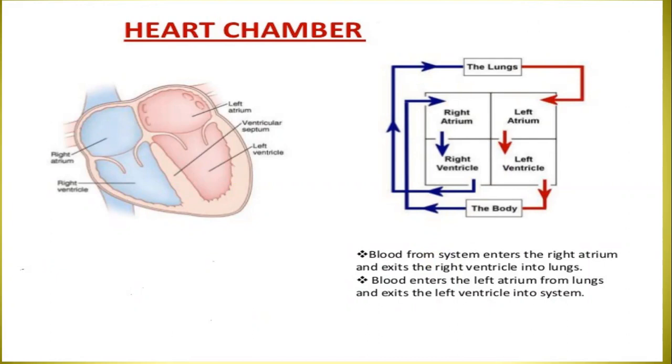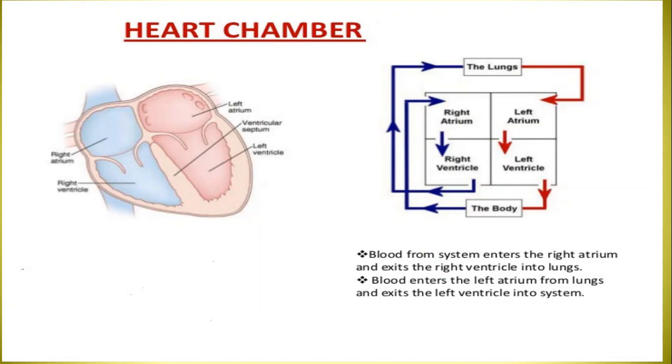Left atrium pushes the blood to the left ventricle, and the left ventricle pushes the blood to the body. The body pushes the blood to the right atrium, the right atrium pushes the blood to the right ventricle, and the right ventricle pushes the blood to the lungs. The bluish lines represent the blood which has less oxygen, and the red line represents the blood which has more oxygen.